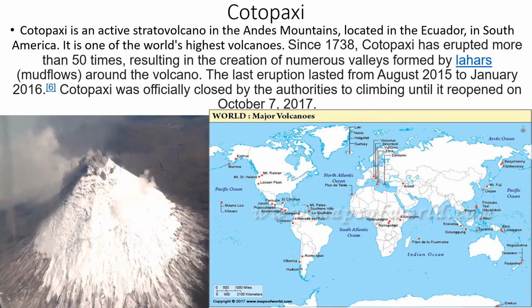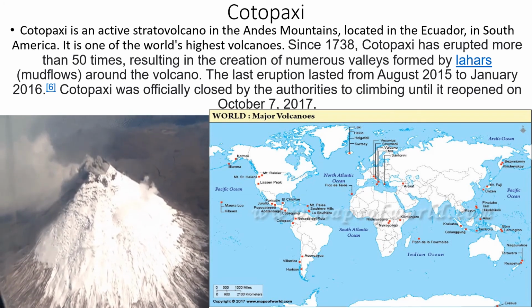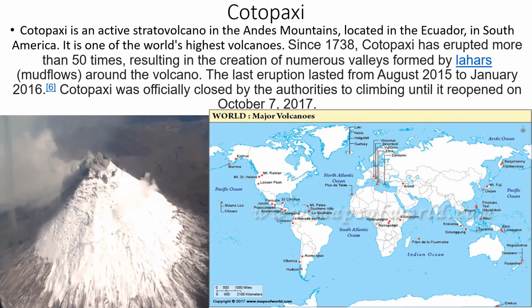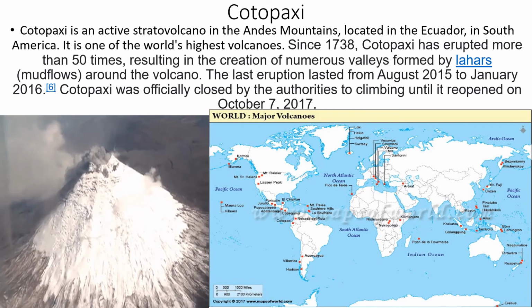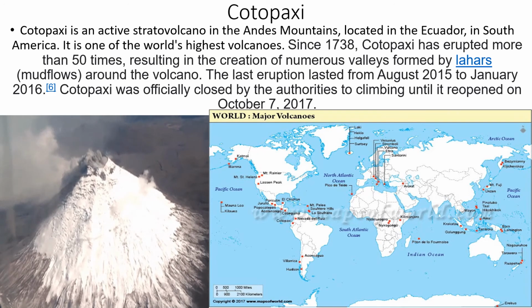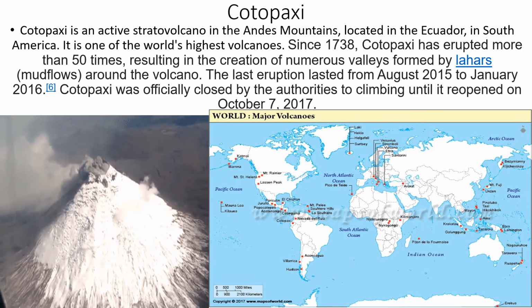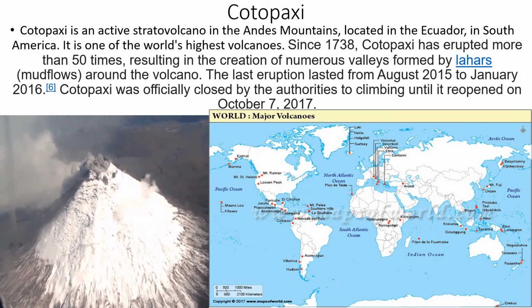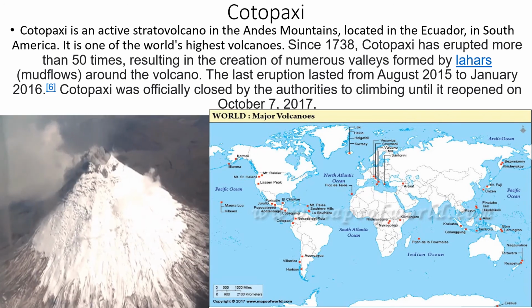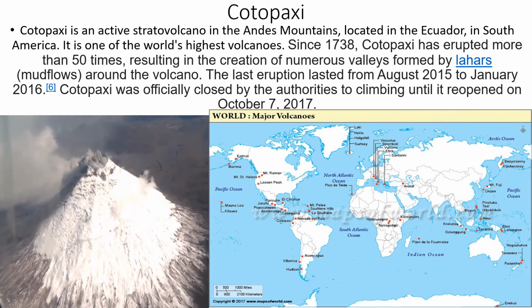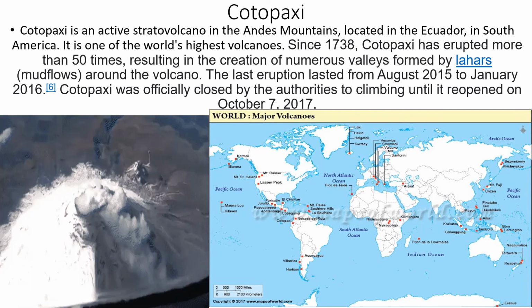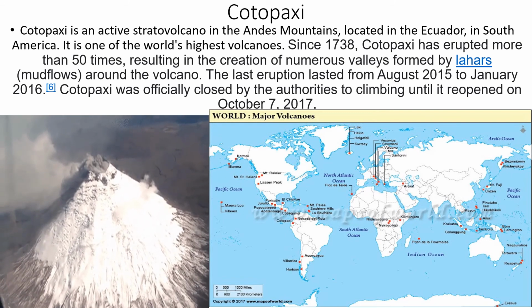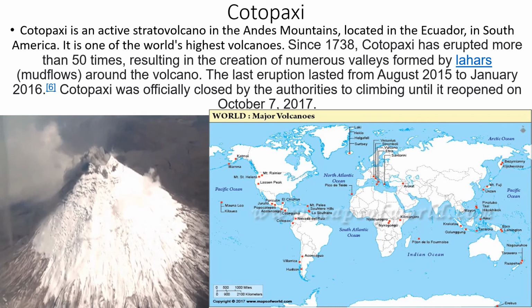Cotopaxi. Cotopaxi is another active volcano. It is in the Andes mountains, located in Ecuador in South America. It is one of the world's highest volcanoes. Since 1738, Cotopaxi has erupted more than 50 times. More than 50 times it has erupted since 1738. And the last eruption happened in 2017. Okay, and its 50 eruptions caused numerous valleys formed by the lahars, that is, mud flow around the volcano. The last eruption lasted from August 2015 to January 2016.